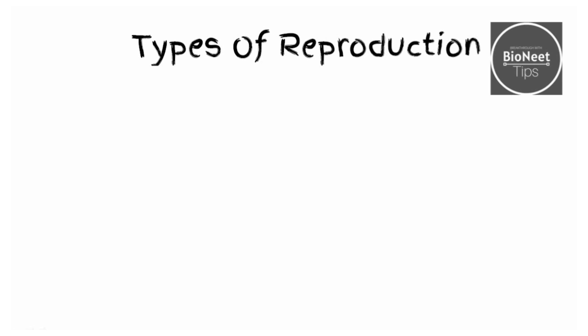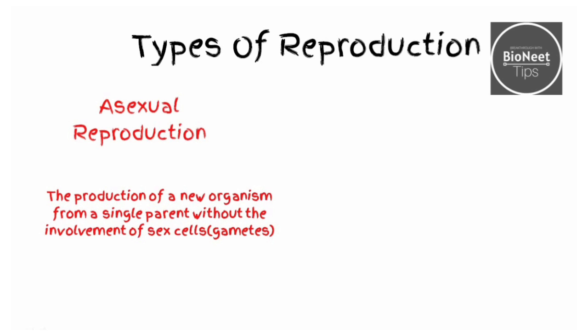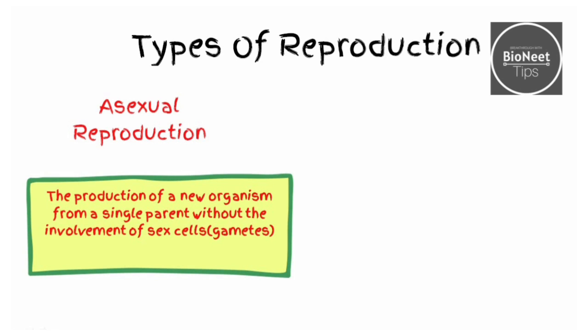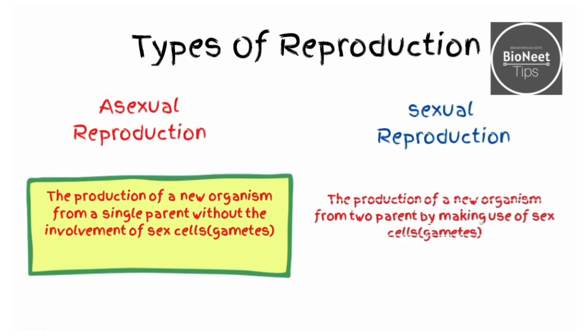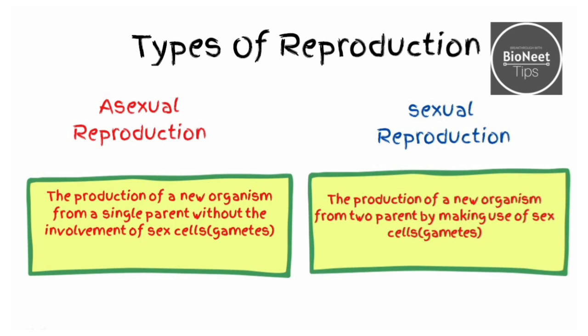Types of reproduction. When I say types of reproduction, we have two types: asexual reproduction and sexual reproduction. Asexual reproduction means the production of new organisms from a single parent without the involvement of sex cells or gametes. Sexual reproduction simply means the production of a new organism from two parents by making use of sex cells or gametes. Gametes means the sperms and the ova.